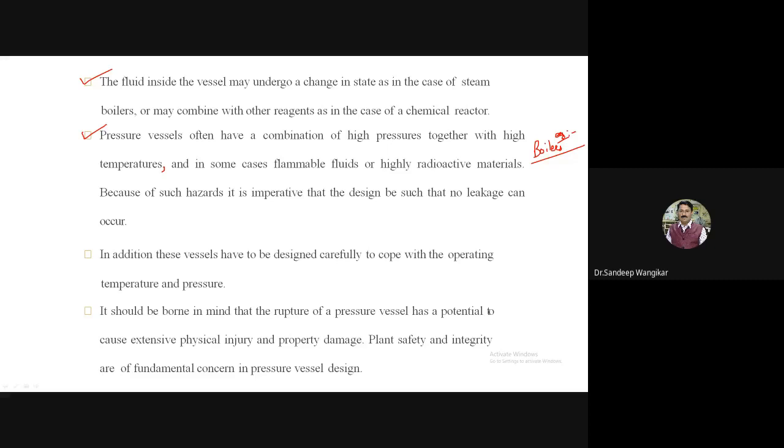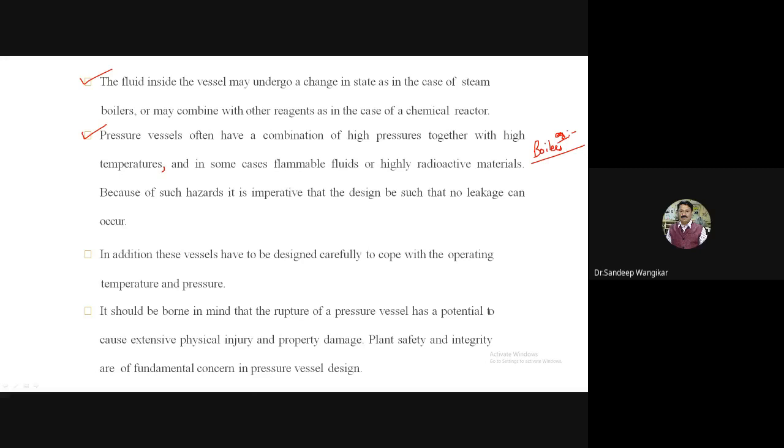Here high temperature and high pressure conditions may be there. If something happens, it will cause human loss, financial loss, and it is a completely disastrous thing. Just imagine, or you may know of, incidents where boilers have blasted. So it is very important that this should not happen due to design failure. The designer should take care that no failure occurs, because there is high temperature and high pressure inside. In some cases radioactive material is there.